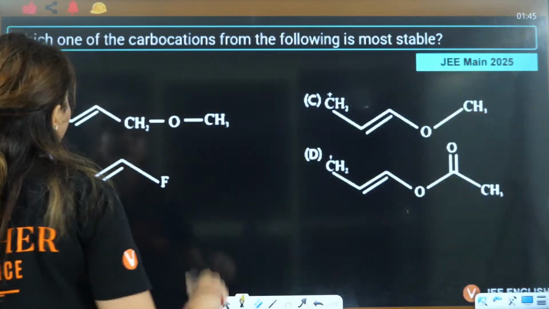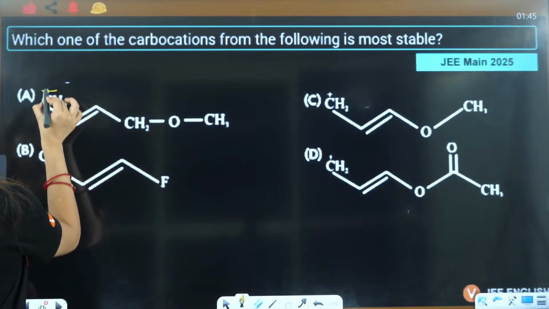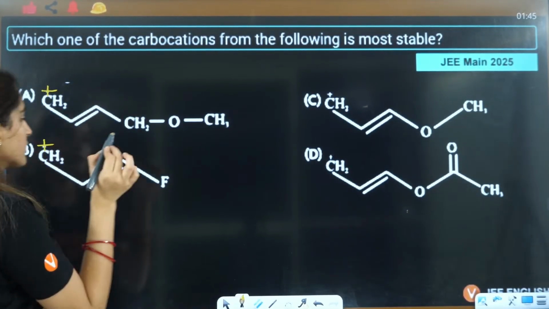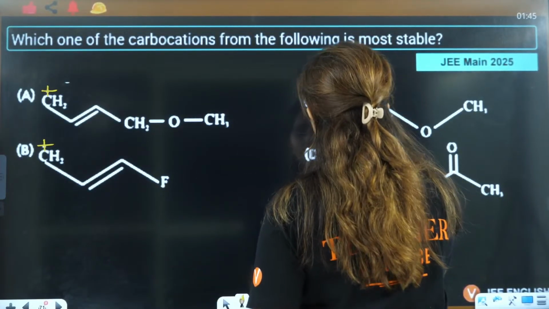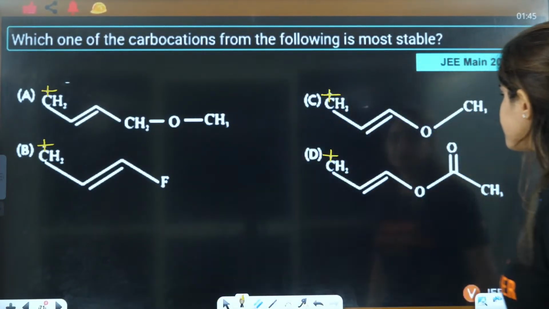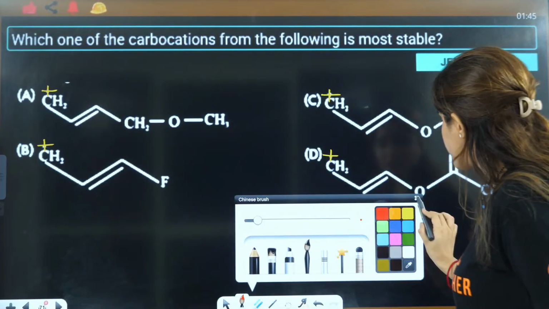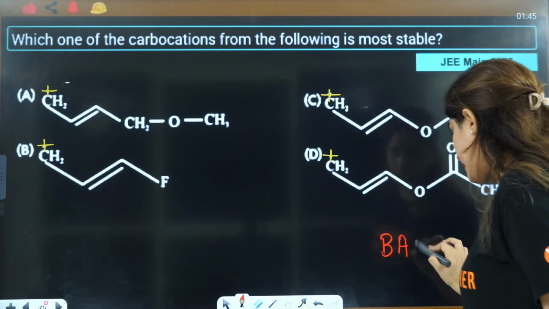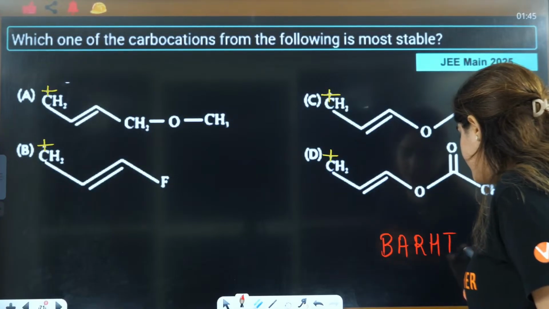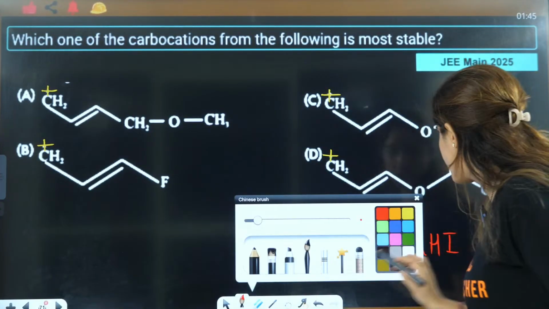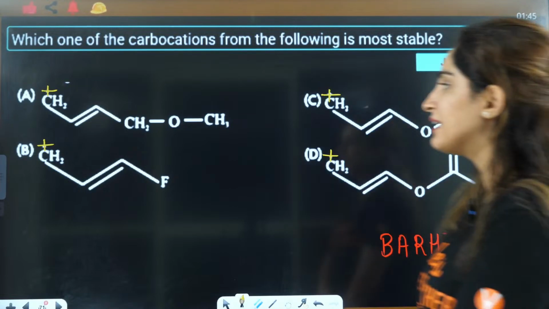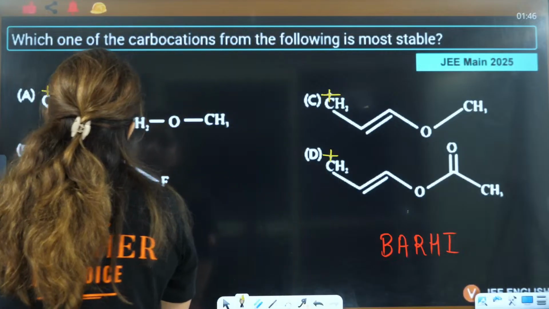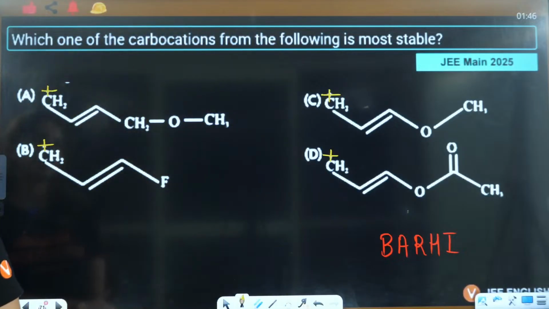Now this is what we have seen before also. This is positive here, this is positive here, this is positive here, this is positive. Do you remember this? This question we have done before also. In today's class only we have done it. That scammer question if you remember, right? So in this case if you see, you will find that ma'am, back bonding is in which case?